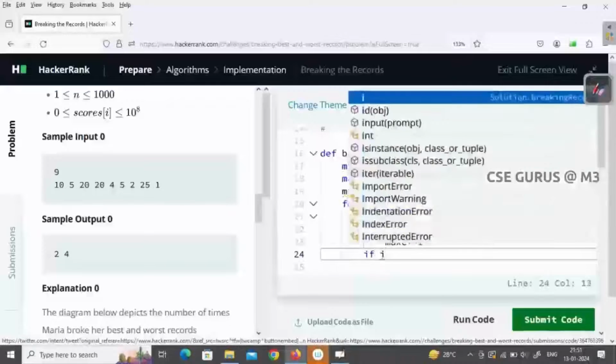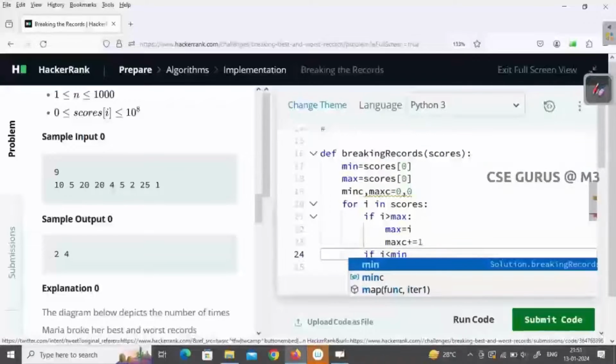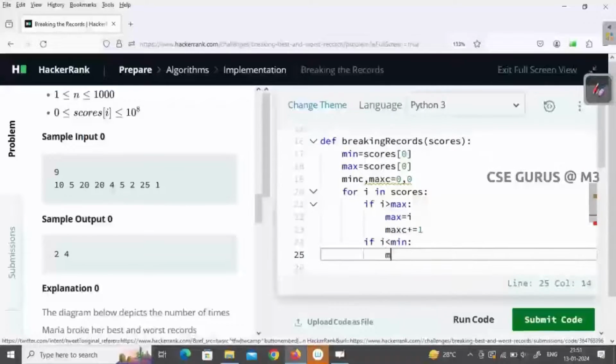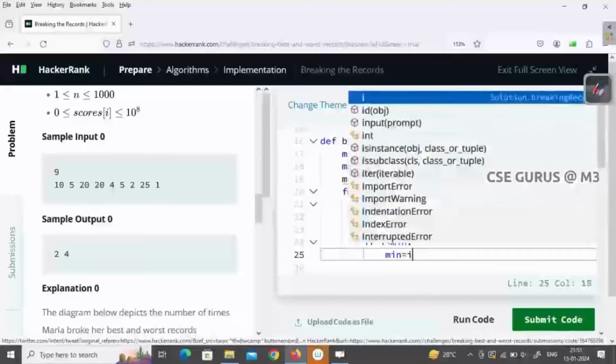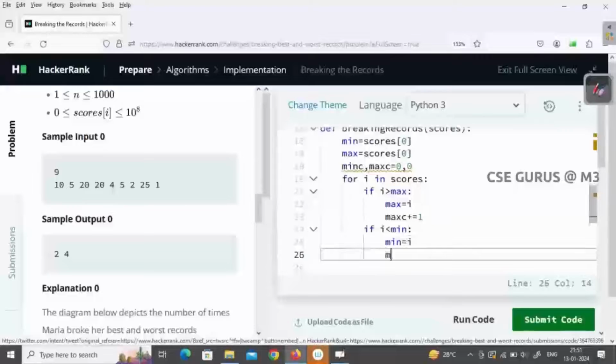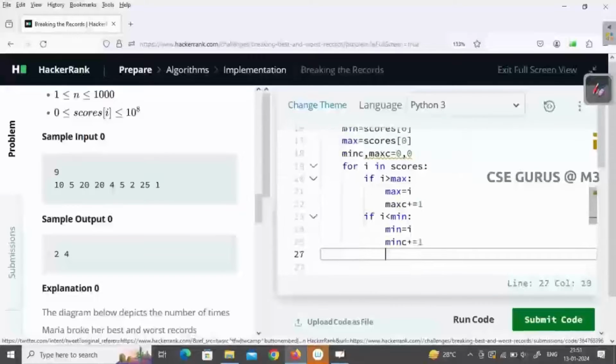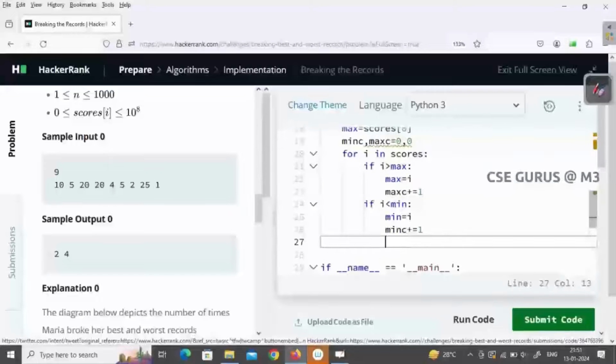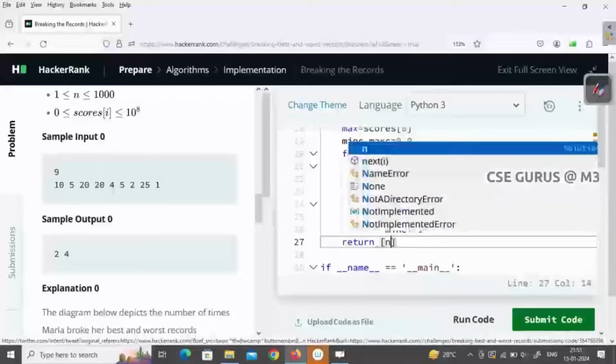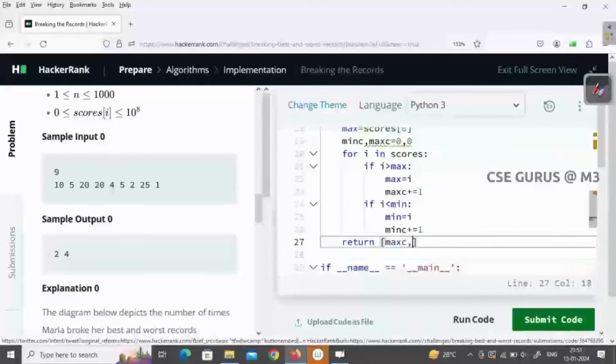If i less than min, then min is updated equals i, and at the same time min count plus equals 1. So finally whatever the answers you are getting, you must return them as an array. So return in brackets max count, min count. That's it. I think you can write it simply in Python.